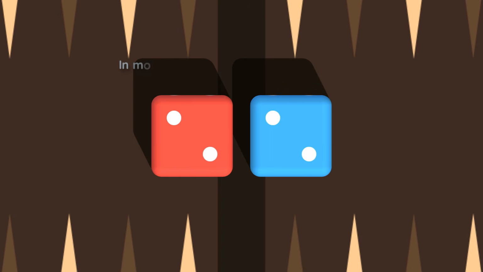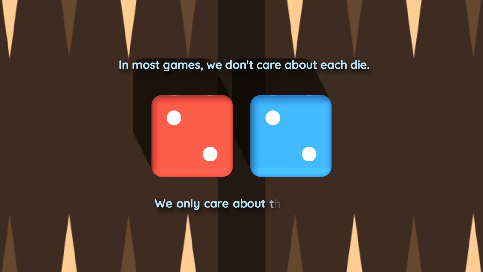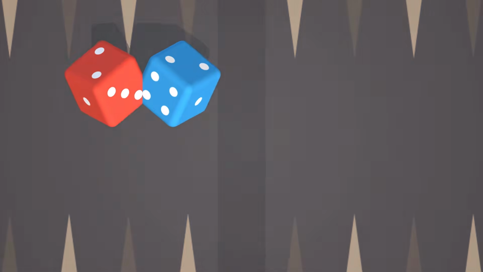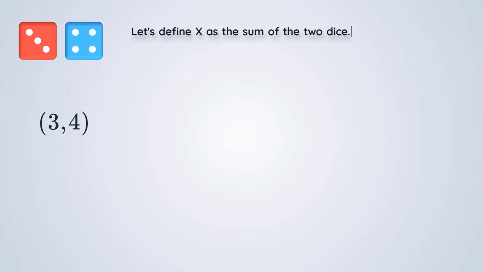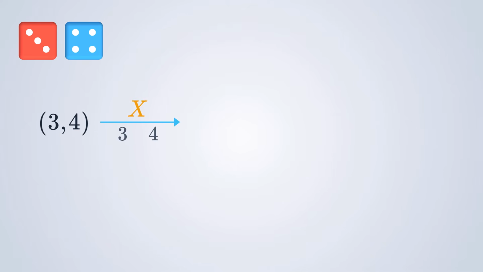You know, in many board games, we do not really care about the individual numbers on each die. What we actually care about is the total. So let's define our random variable X as the sum of those two faces. Imagine we roll the dice and get a 3 and a 4. Our function, X, takes that specific pair, adds them together, and then maps that outcome directly to the number 7.